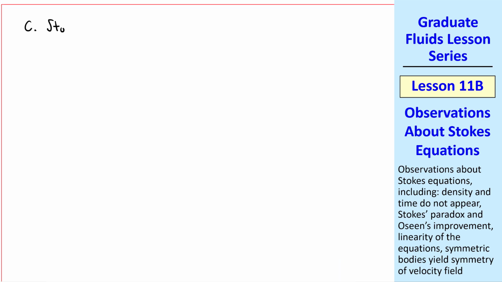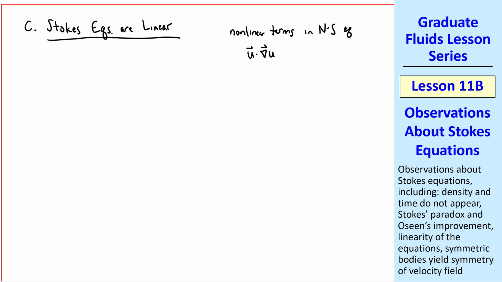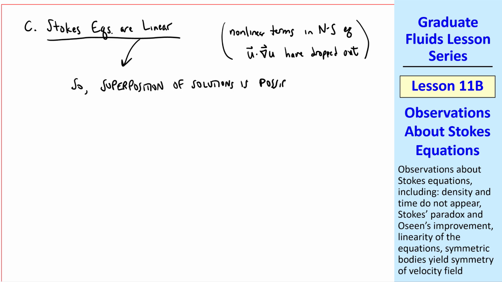Our third observation is that Stokes equations are linear. Nonlinear terms in our Navier-Stokes equation, such as u dot del u, have dropped out. These are the inertial terms. Because Stokes equations are linear, superposition of solutions is possible. As mentioned in a previous lesson, we showed that this applies to pressure, but it also applies to velocity.